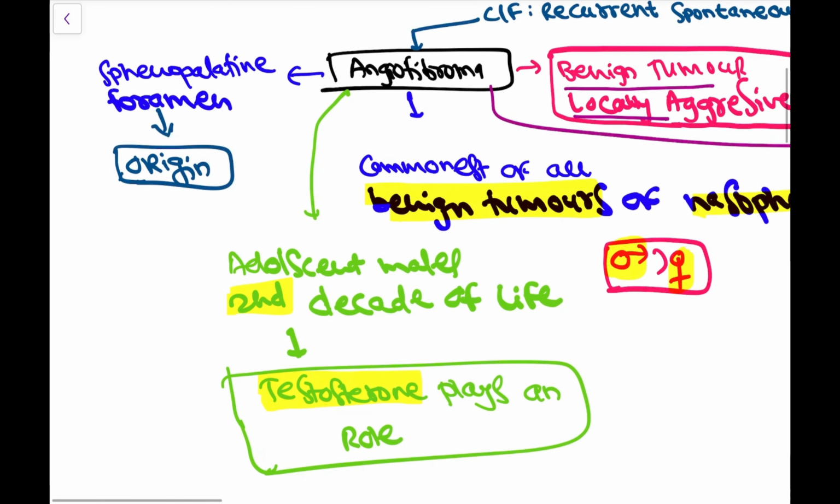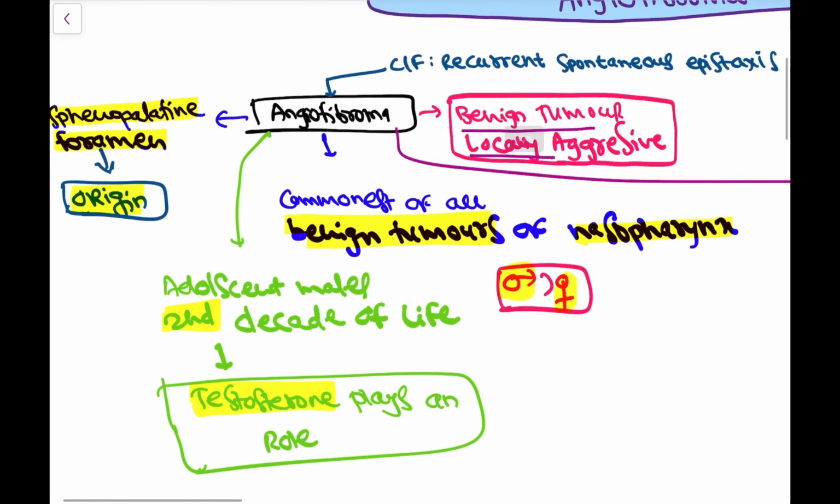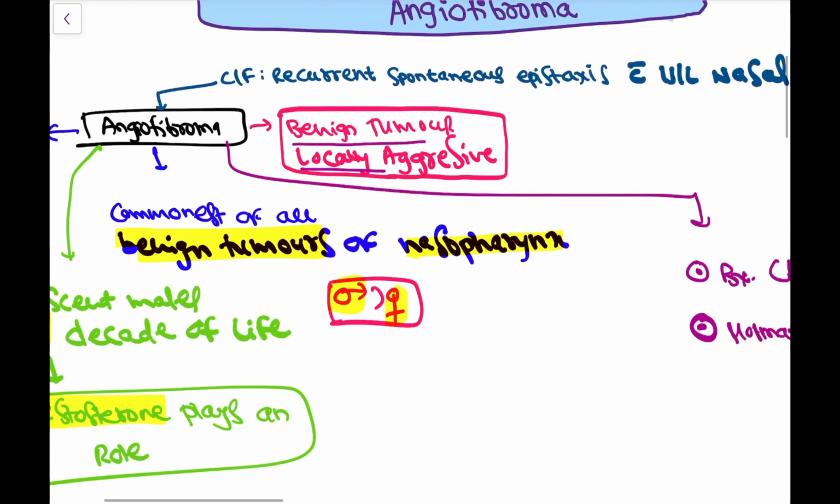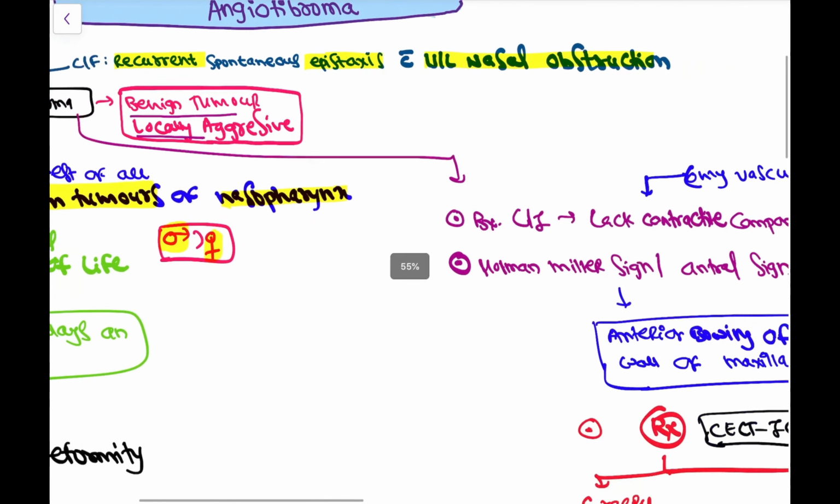So the most common site of origin of this tumor is sphenopalatine foramen, and the most common clinical feature with which it appears is recurrent spontaneous epistaxis with unilateral nasal obstruction, okay?